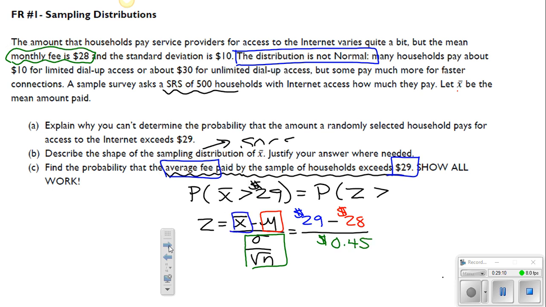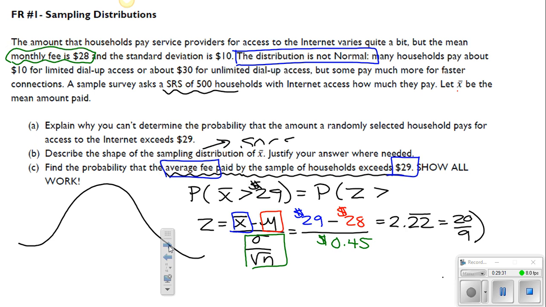So make sure you have each of those. Finally, if you find the z-score, that should be 1 divided by 0.45, so that should be approximately 2.22 repeating. If you wanted to use that as a fraction, that is 20 over 9, whatever you want to do. Over here to the side, I'm going to do the work for this.